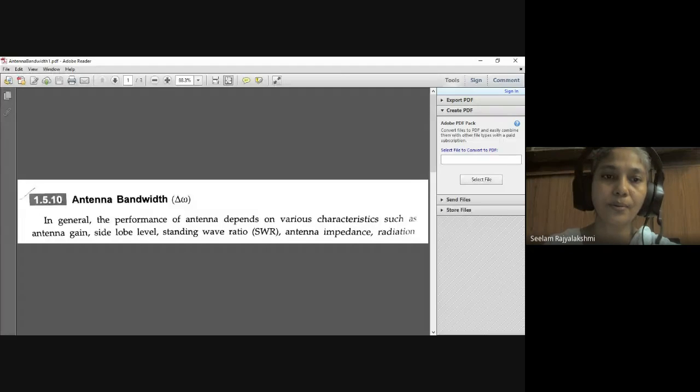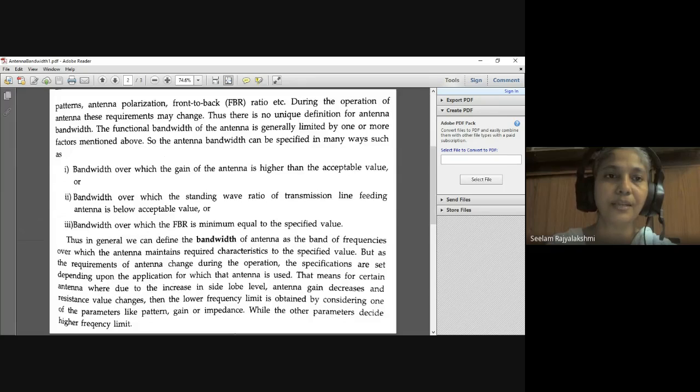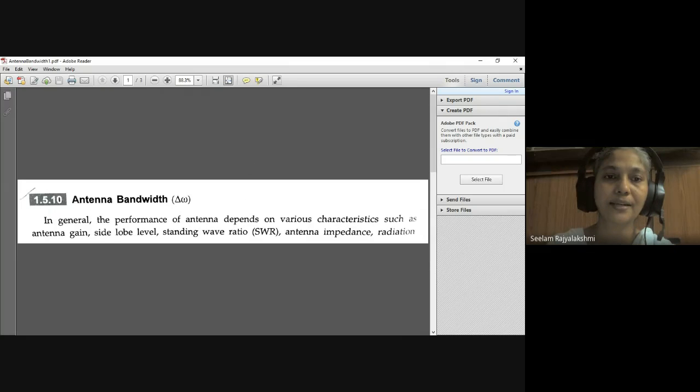Antenna bandwidth is represented with delta omega. Generally, the performance of an antenna depends upon various characteristics such as antenna gain, side lobe level, standing wave ratio (SWR), antenna impedance, radiation pattern, antenna polarization, front to back ratio (FBR), etc. So many characteristics we have, and the performance of the antenna depends upon all of them.